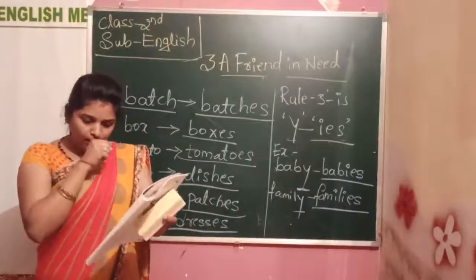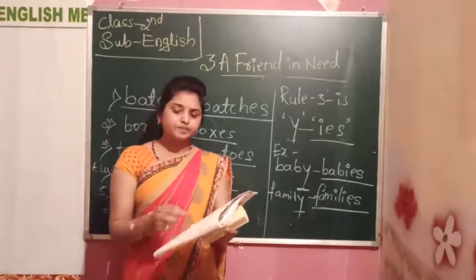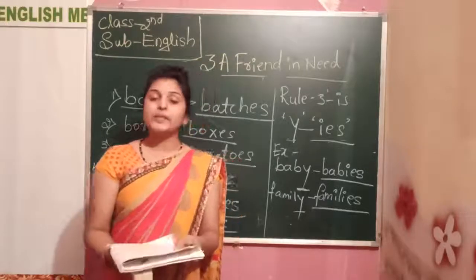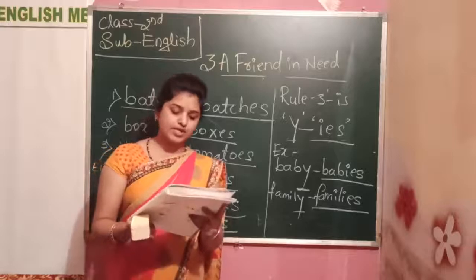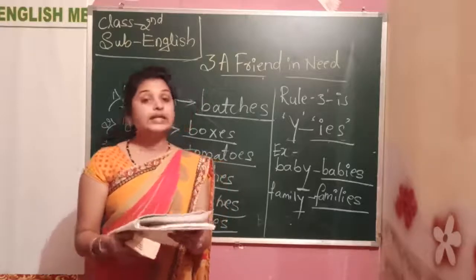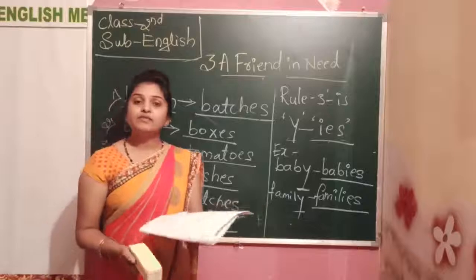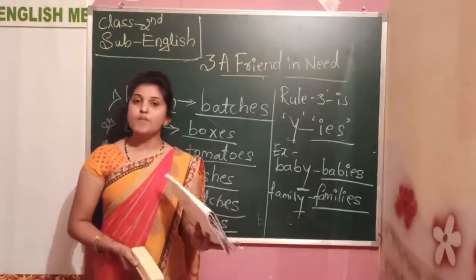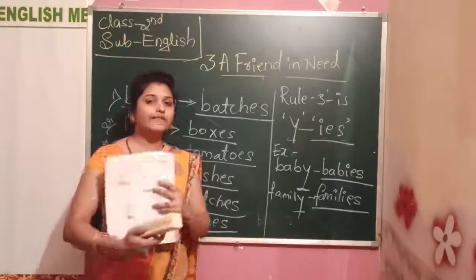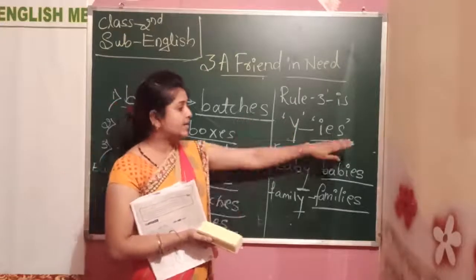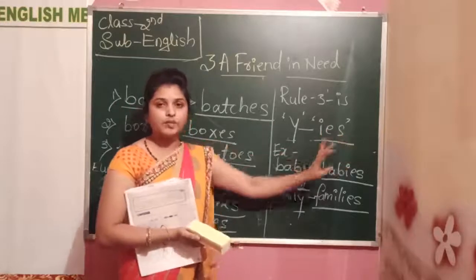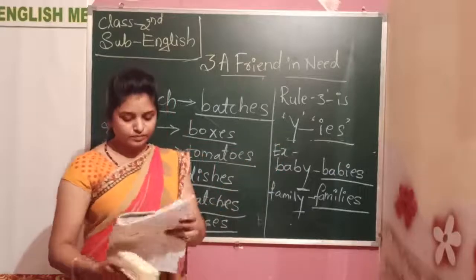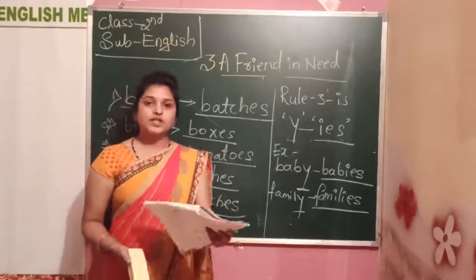Okay. So like that, some more words are given here. Write the plurals of these words. Army, armies, story, stories, sky, skies, city, cities, fly, flies, lady, ladies. Okay. Body, bodies. So you only need to remove the Y and add the IES. Then it becomes the plural form. Okay children, so you'll do it.